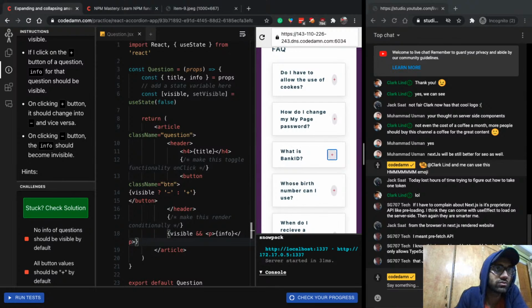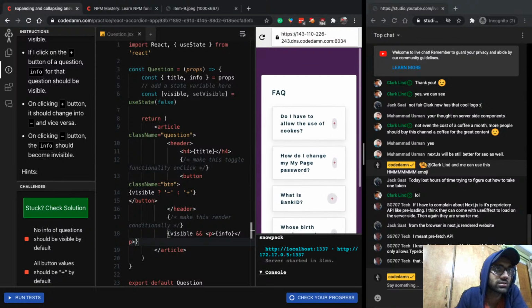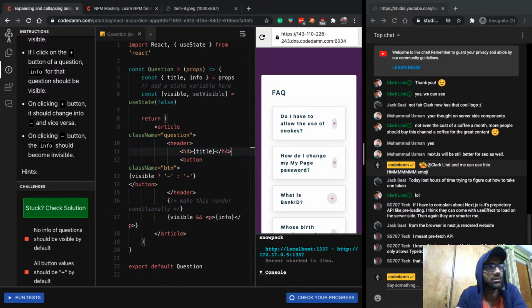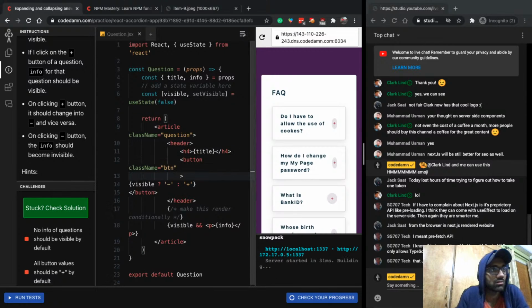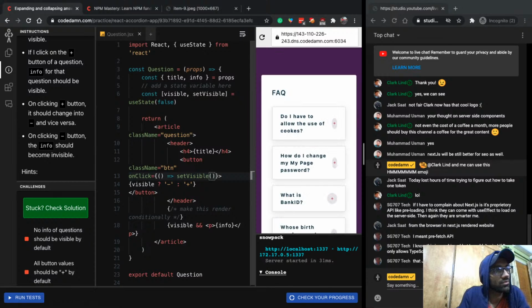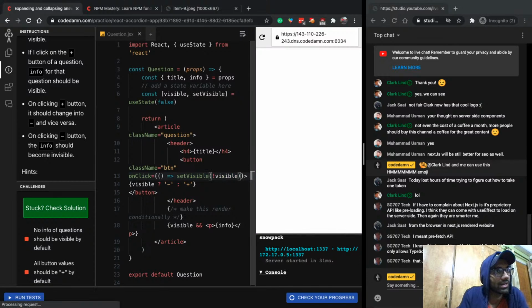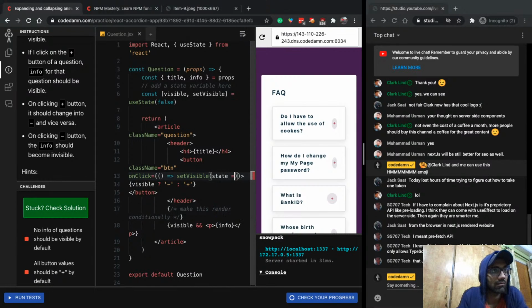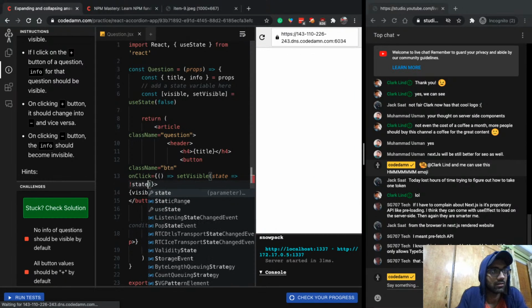The final thing remaining is that when I click on this little icon, the magic should happen. And what's the magic? The magic is to toggle the state. The way we do that is, on click, I want to say setVisible. Now you can go ahead and do something like this, but I like to always have a consistent approach.